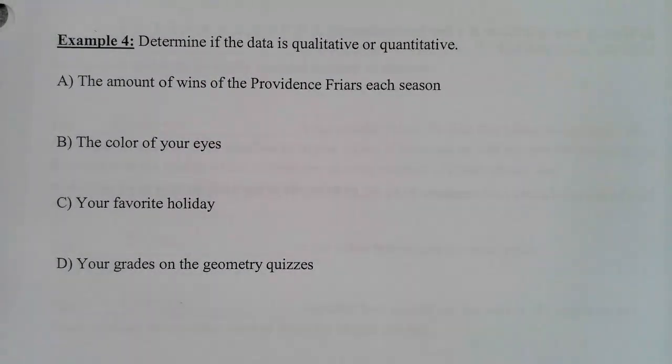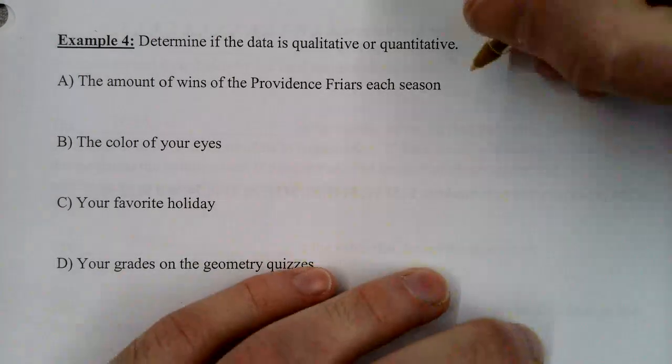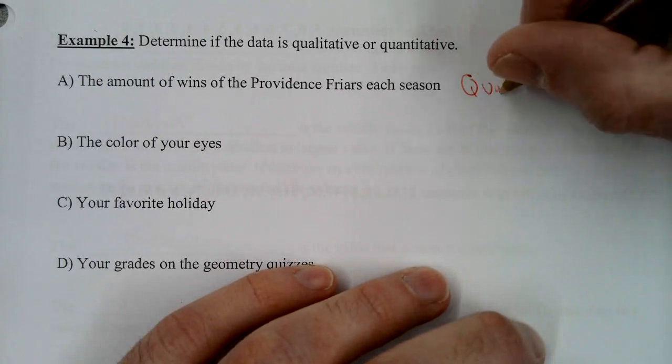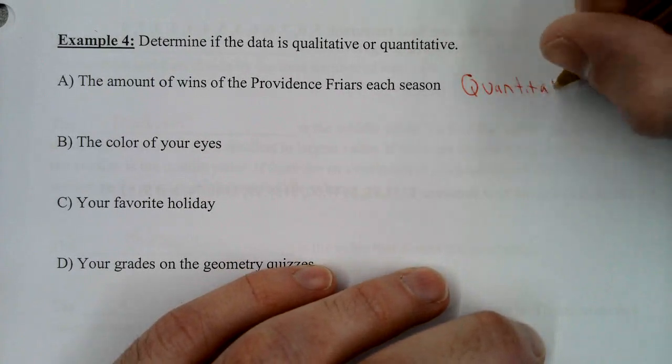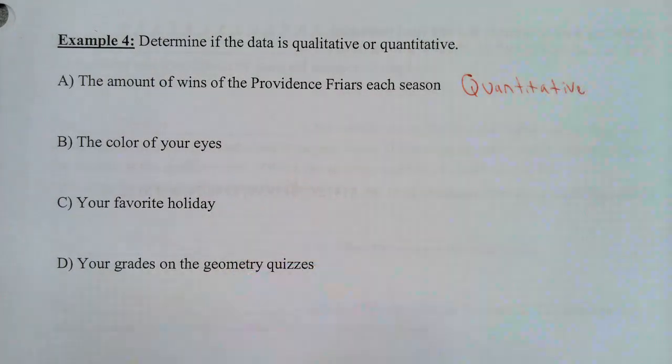Example 4, determine if the data is qualitative or quantitative. 4A, the amount of wins of the Providence Friars each season. Well, that's numbers, so it's quantitative. Think back to the first page. Quantitative is numbers. Just think there's an N in quantitative, so numbers.